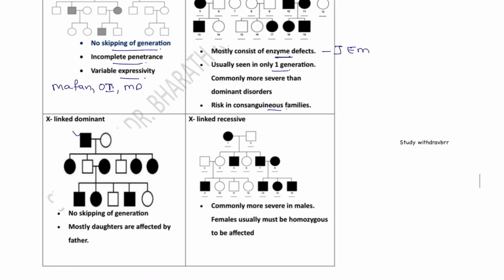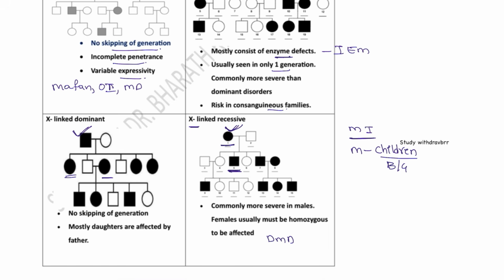X-linked dominant, only the father is going to transmit to the daughters, and X-linked recessive, only the mother is going to transmit to the son. Okay, whereas mitochondrial inheritance, here only the mother is going to transmit to the children. It's not like only boys, it is transmitted to both boys and girls. Whereas X-linked recessive, the mother is a carrier but the son is the diseased.